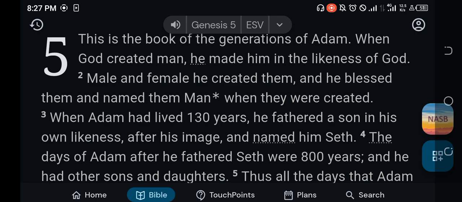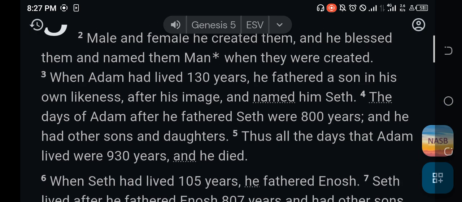This will also help us when we are looking at the topic of the Holy Trinity. I will refer to this verse when we are talking about the Holy Trinity. So in verse 2, male and female he created them, and he blessed them and named them man when they were created.